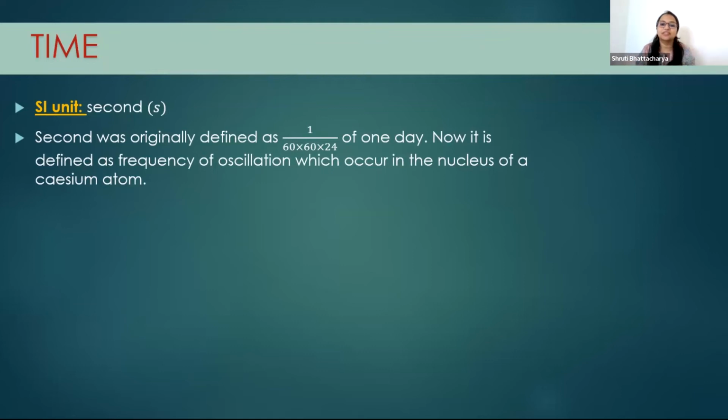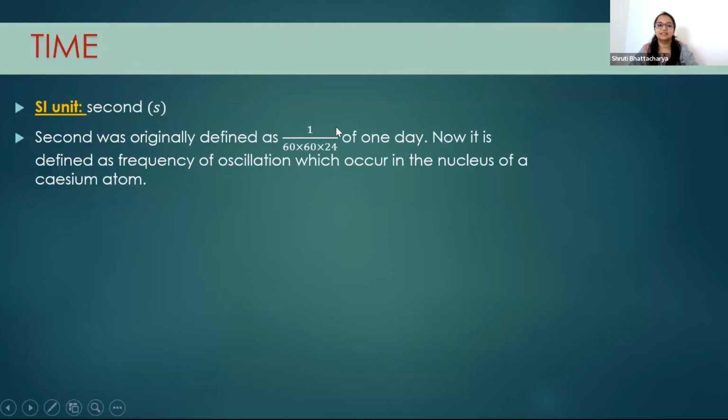But the problem is, what is actually 1 day? 1 day means 1 rotation of the Earth is complete, right? That can be said to be 1 day. But that rotation is different. It's not constant throughout the year. I hope you know that. So it changes a bit every day. So it is not constant.